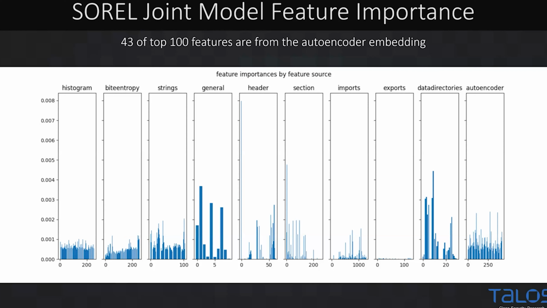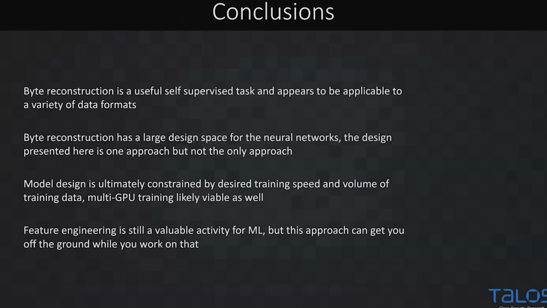So again, it's not necessarily that we're doing better here, but we are quite competitive with the Ember features without requiring that domain expertise. And so that's the core idea here. This idea of byte reconstruction appears to be a useful self-supervised task that you can just churn on bytes, and it is learning interesting things, not just on toy data sets, but also on data sets we care about. Byte reconstruction, there's a very large design space here for neural networks.